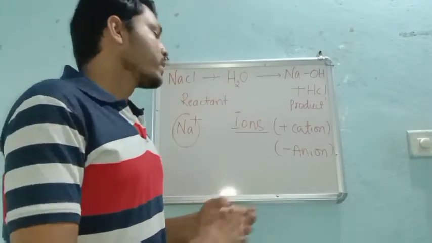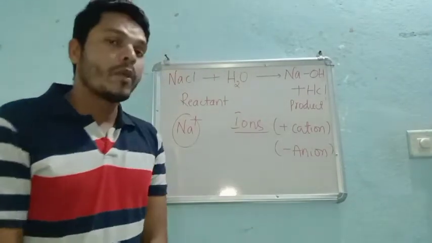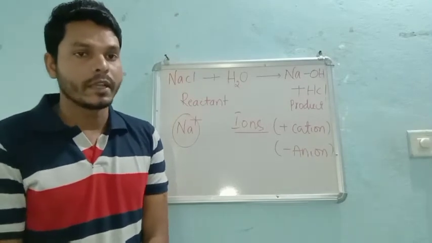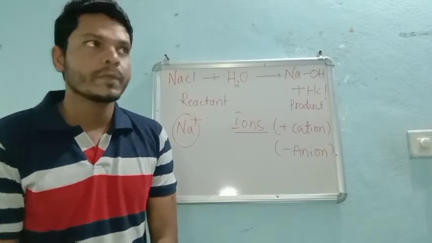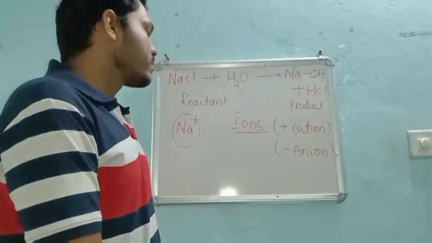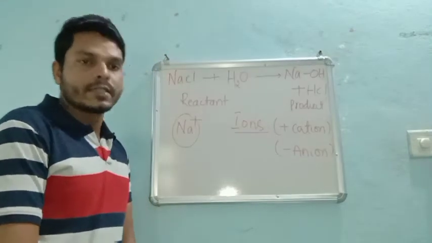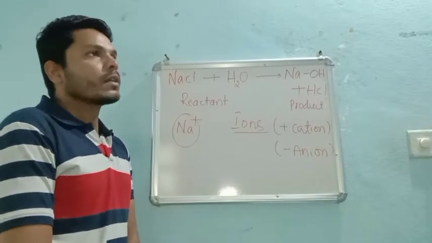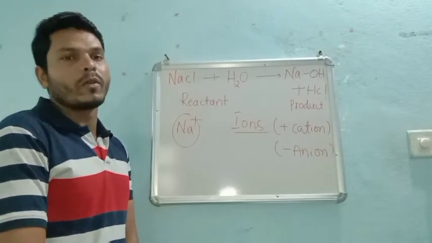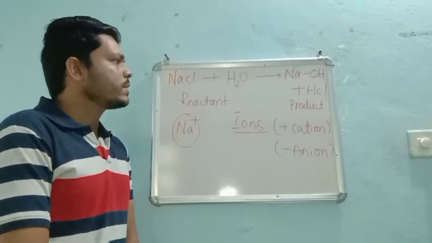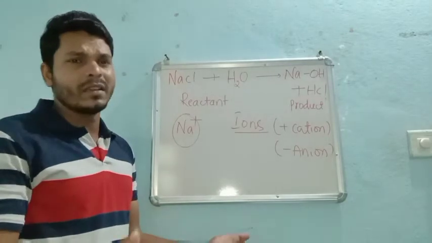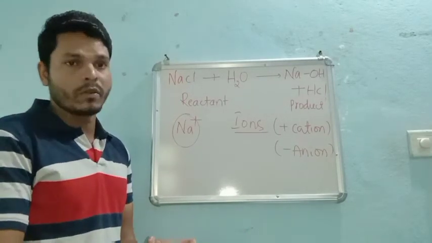So that's why the element gets positive and negative charges simultaneously. It is a process, we can say. Until and unless they are able to show a charge, the reaction will not be possible, right? So this is a very small general discussion about reactions.